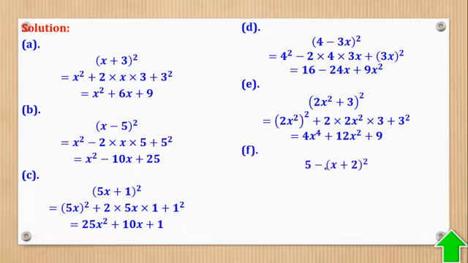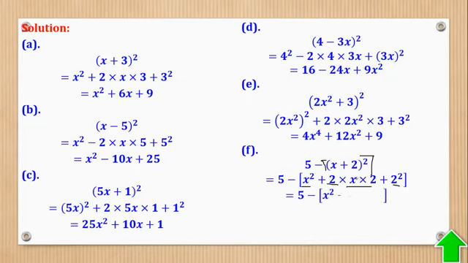Then part F, it is that. So you're going to put a box bracket here and expand only this first. So first term squared, twice the product of first and last term, squared. Simplify. 2 times 2 is 4. There is x, that's why there is x squared for x. Then here 2 squared is 4.